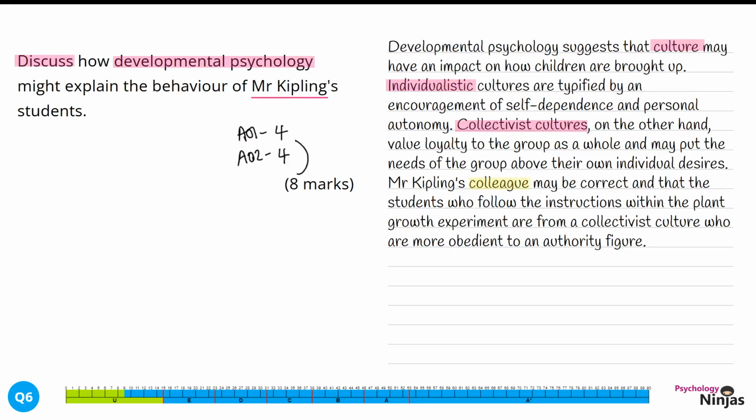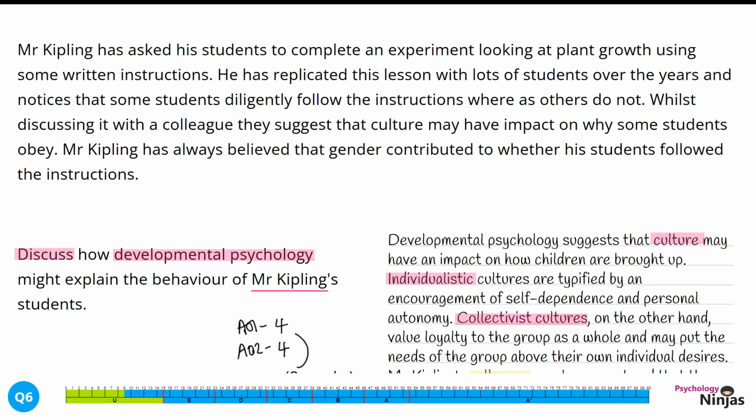We've linked this into the STEM in two ways. We've identified that the colleague has identified culture as a factor, and we've explained how this might affect the plant growth experiment, particularly identifying that collectivist cultures may be more obedient and follow the instructions that Mr. Kipling has given. In order to get level 4 for our application, we need to use a wide variety of the STEM. In order to do so, we're going to tick off the colleague to show that I already used this as part of our application.